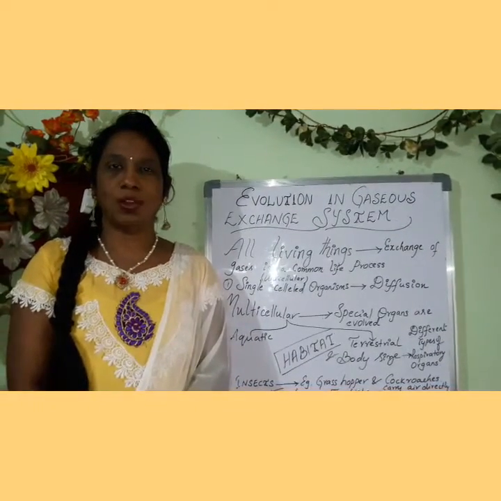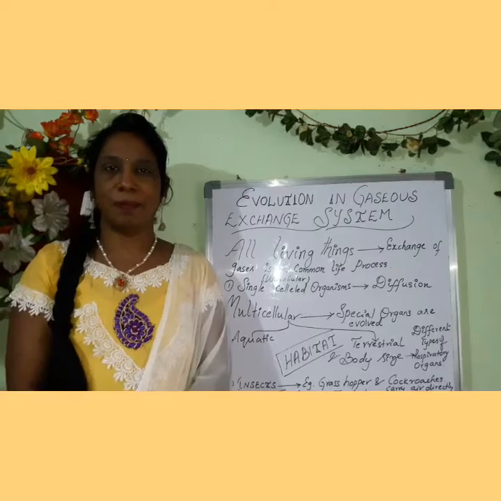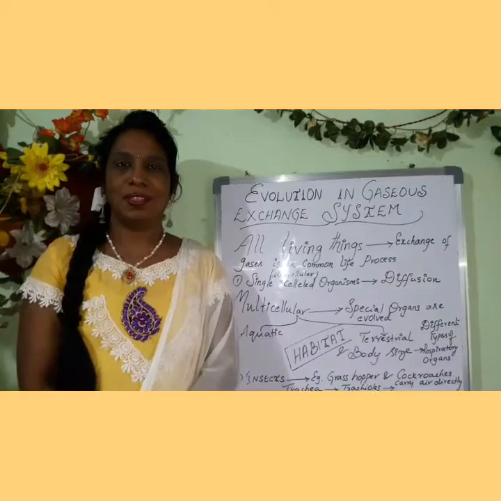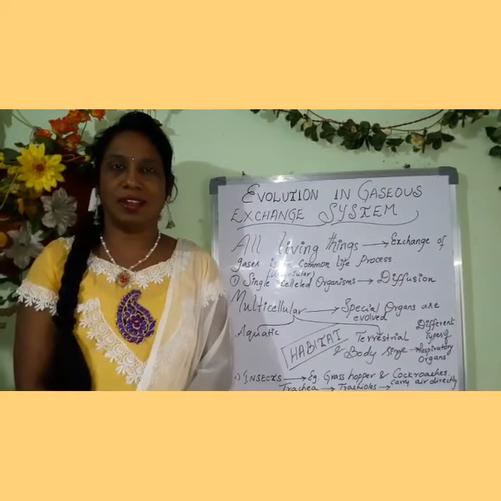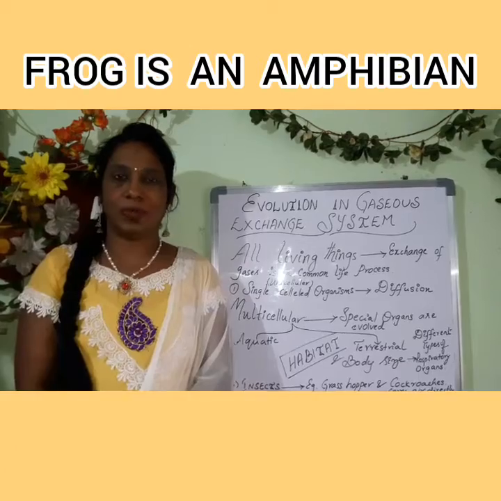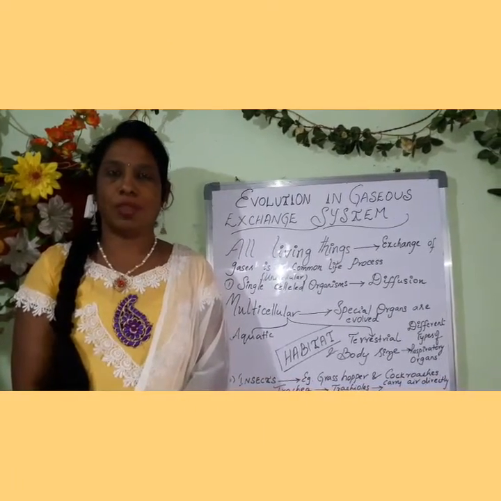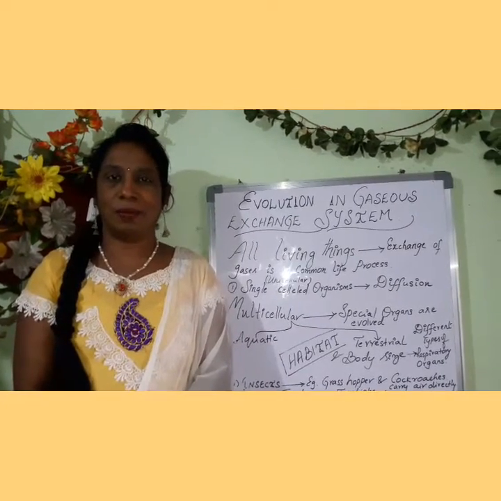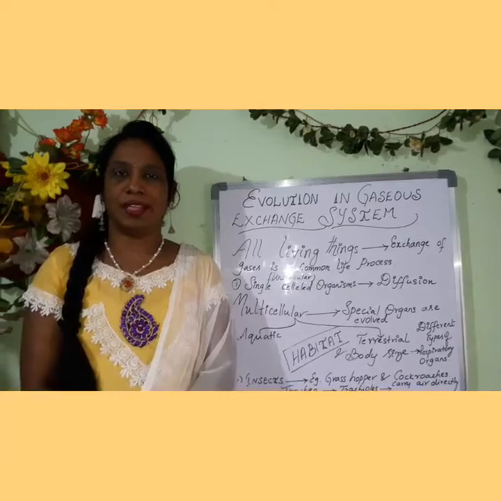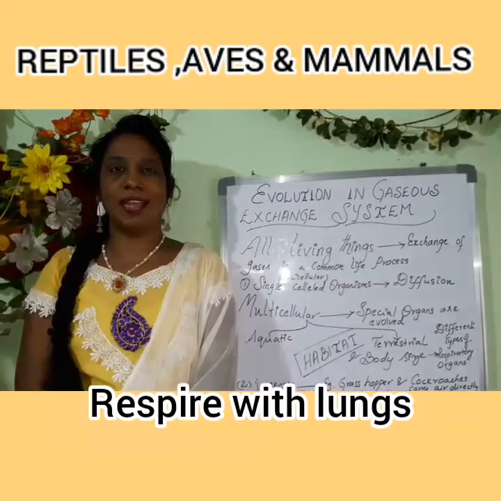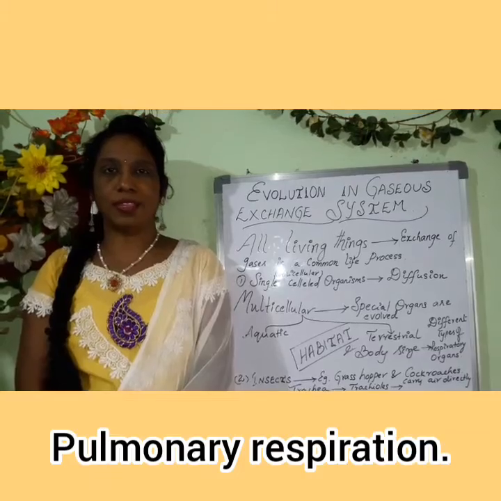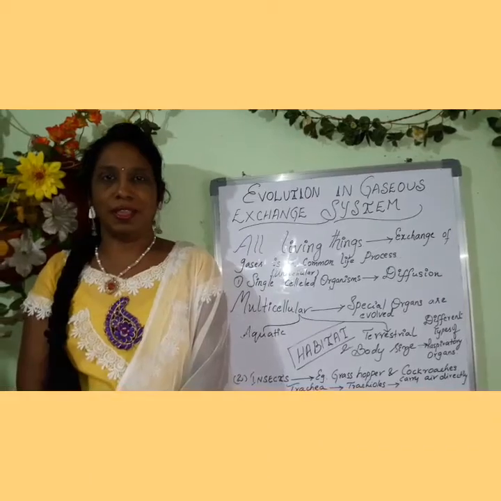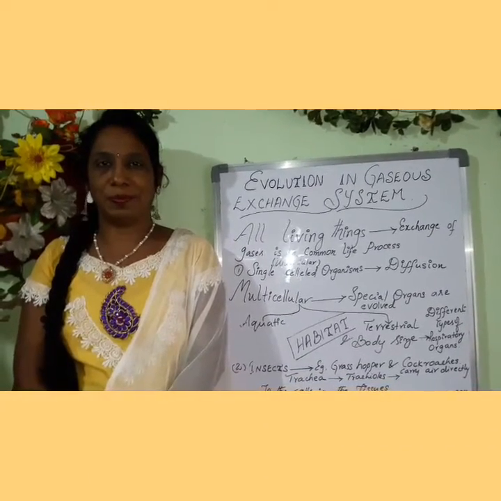Respiration through skin is called cutaneous respiration. Example, frog. Frog is an amphibian which lives both on land and in water. So it respires by means of the skin in the water, and on land it respires with the help of the lungs. Hence, in frog we call that respiration buccopharyngeal respiration. In terrestrial animals like reptiles, aves and mammals, they respire by means of lungs. This type of respiration is called pulmonary respiration.